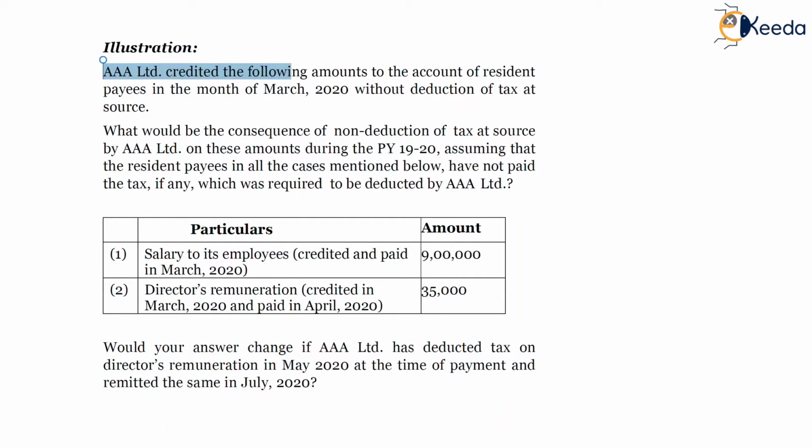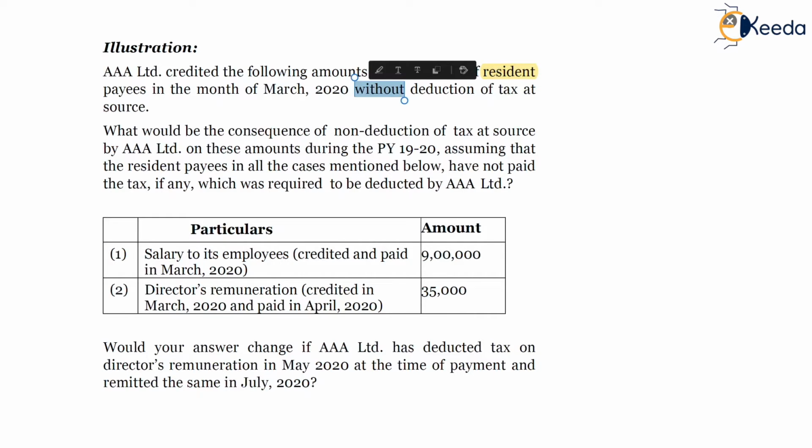AAA Limited credited the following amounts to the account of resident payees in the month of March 2020 without deduction of tax at source. So here the amount is paid to a resident payee and there is no deduction of tax in the relevant previous year, which is 1920. The relevant section applicable is 40A(1)(a). What would be the consequence?